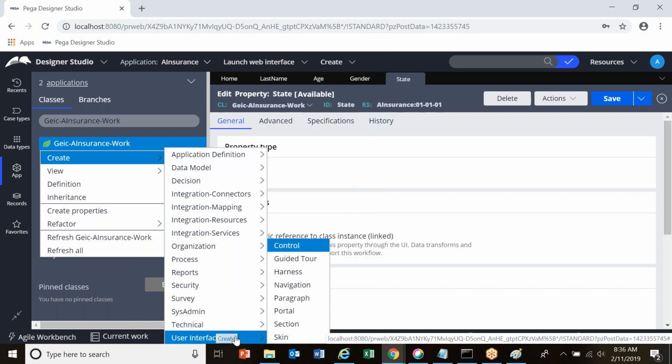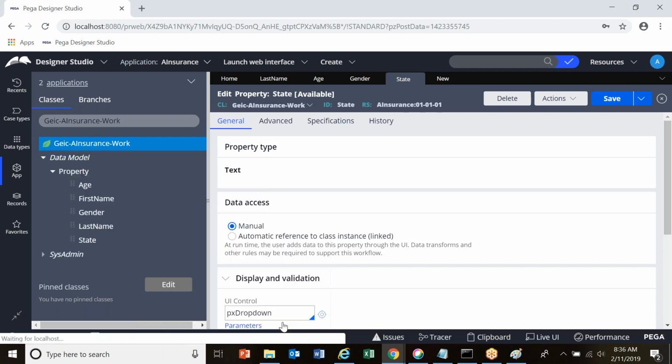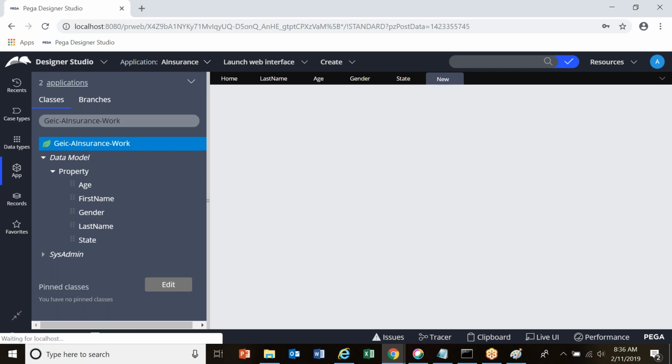Hover on user interface and you see something called section. Click on this section. You can give any name to this section. So I'll give customer details SEC. Just for naming convention, I have given customer details section. Context is A insurance, applies to class is my work class. Click on create and open.